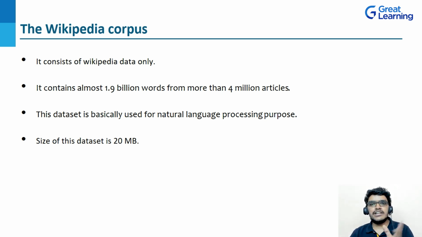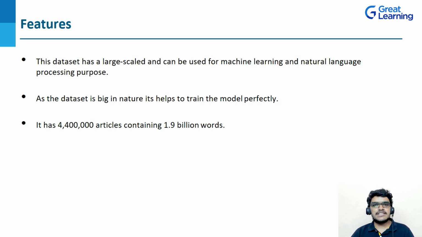So now, after understanding what the Wikipedia corpus is, let's see its features. As I already told you, this dataset is large scale and it can be used for machine learning as well as natural language processing purposes. Moving ahead, as the dataset is big in nature, you can train your model perfectly. So this dataset contains 1.9 billion words, as I already told you, and it has 4.4 million articles. So this is the basic idea about the Wikipedia corpus.